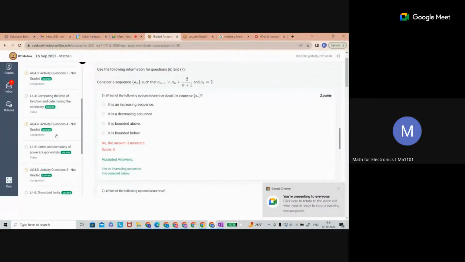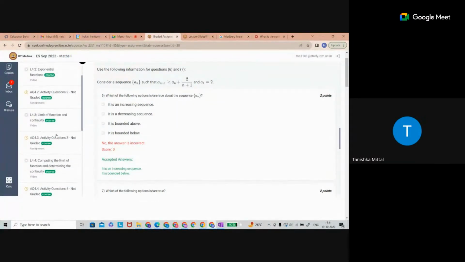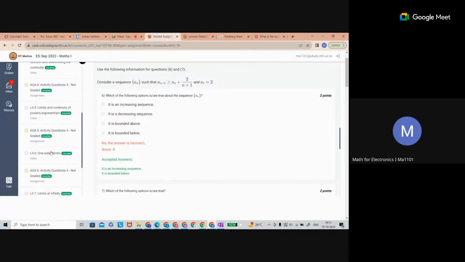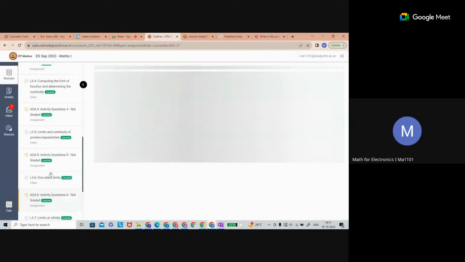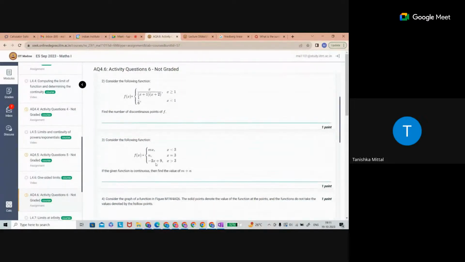So let me take the activity first. Which activity? Week 4, activity 6. Which problem? Question number 3. Yes, this one: the given function is continuous, then find the value of m plus n. So what is your doubt here? Sir, actually I don't understand how to find the value of m and n.